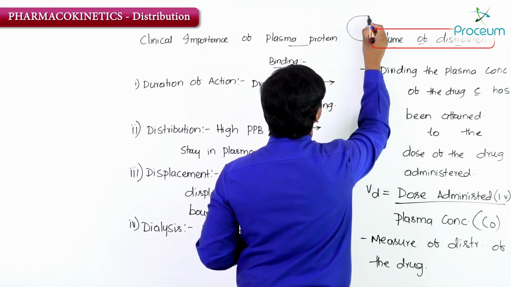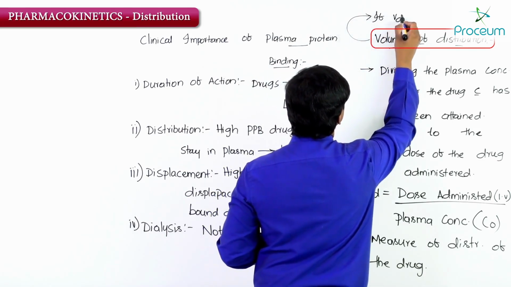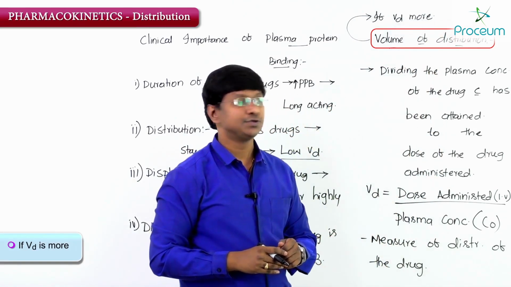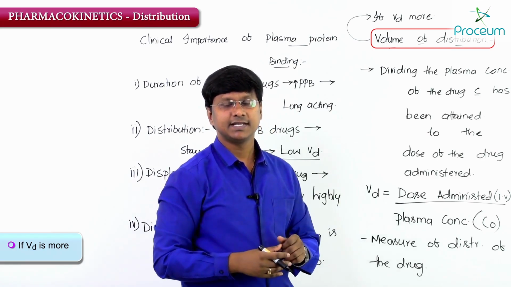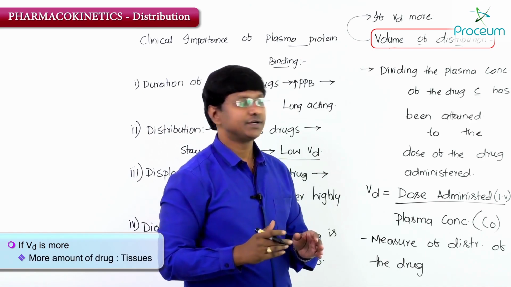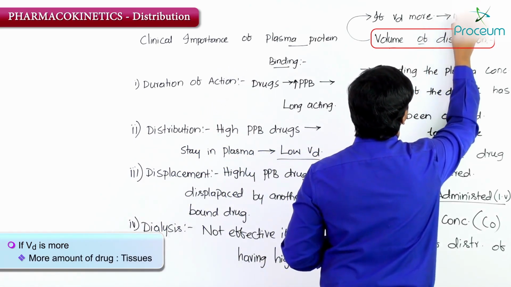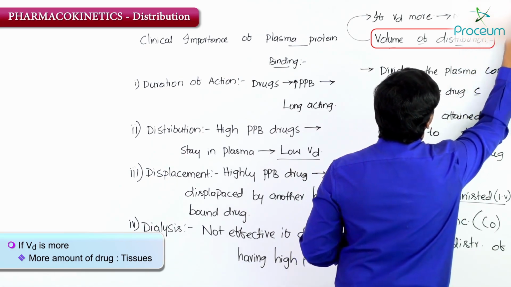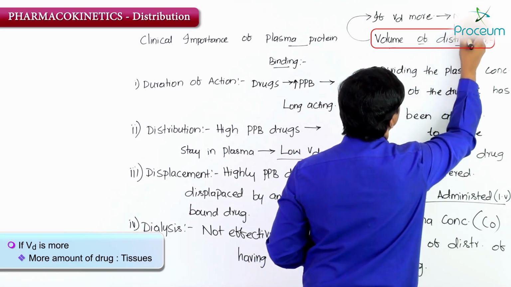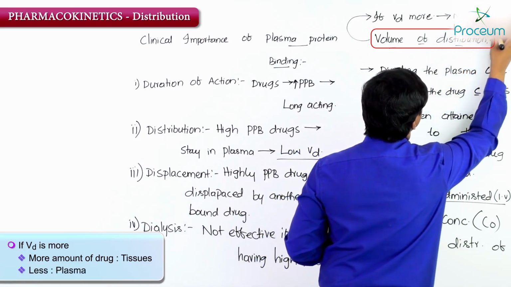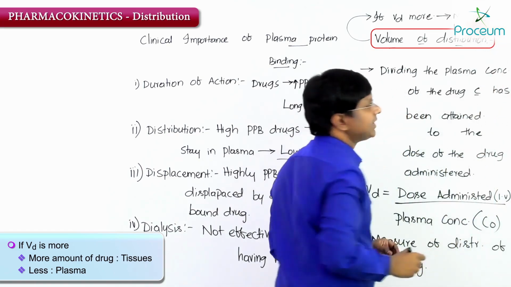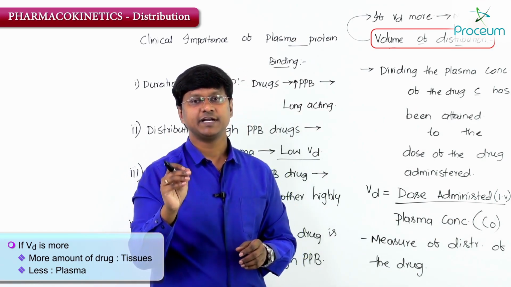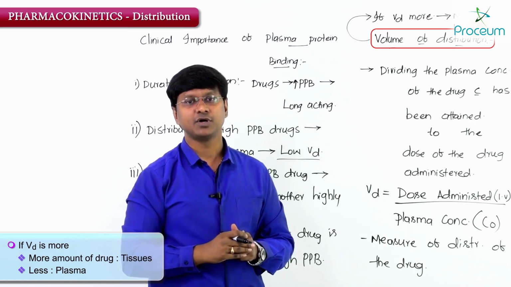So if the volume of distribution is more, it means that more amount of the drug is present in the tissues, and less is present in the plasma, right. Thus a higher dose has to be administered to attain the same plasma concentration.